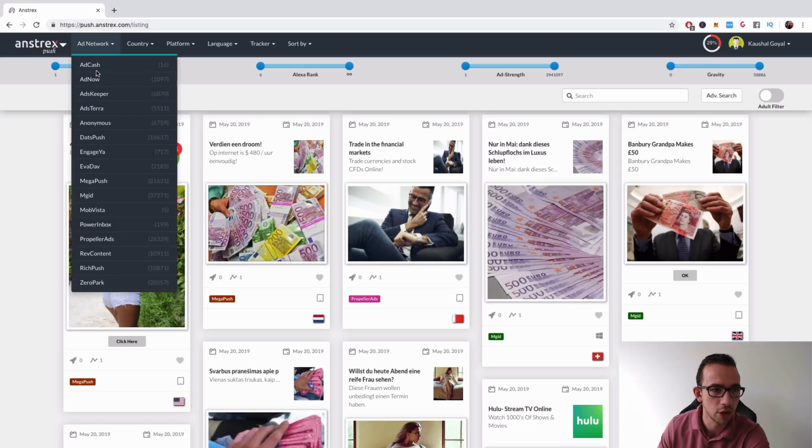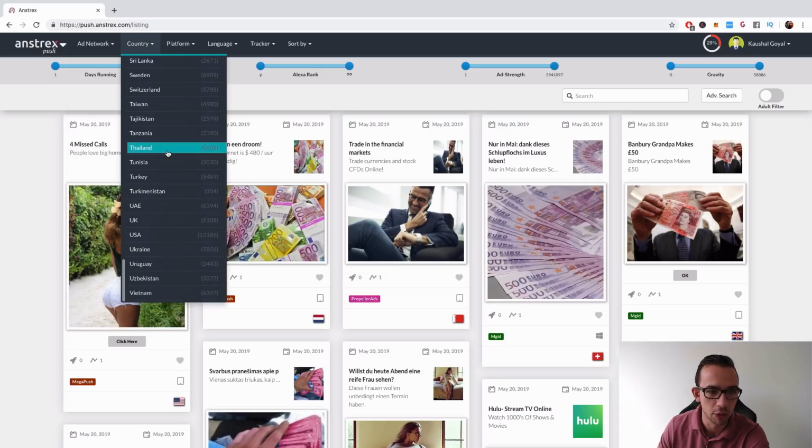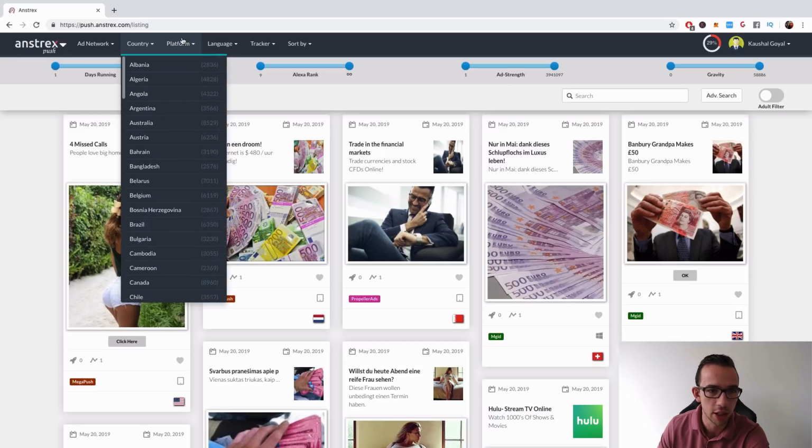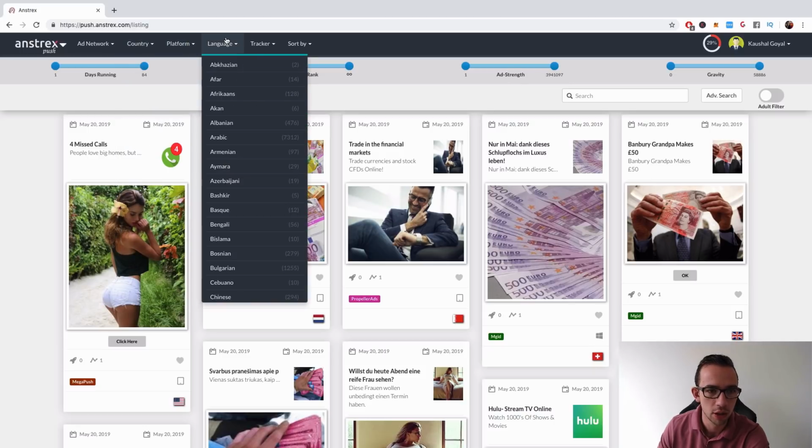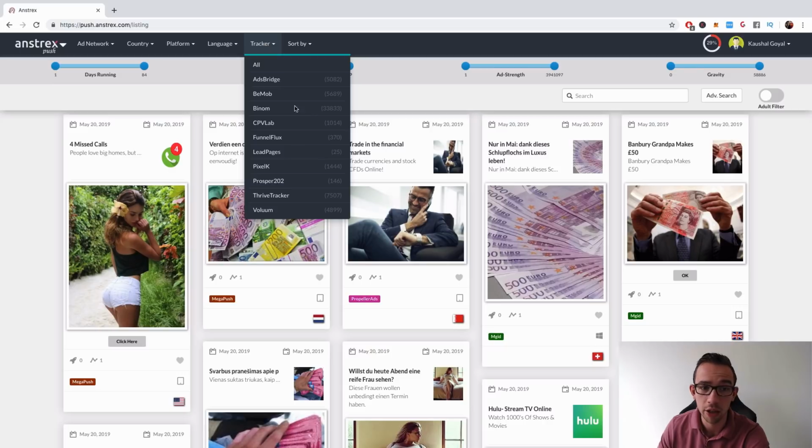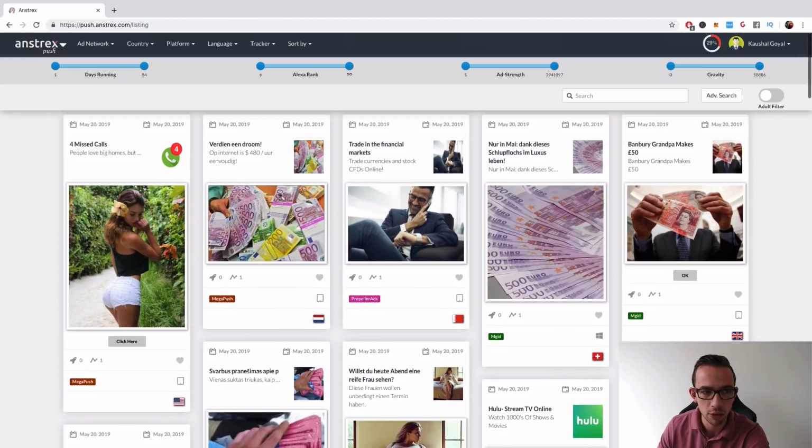So drop down, yeah. So they have AdCash, AdNow, AdKeeper, AdStera, Anonymous, DeadPush, Engageya, Evadav, or whatever it's called. MegaPush, MJet, Vista, Power Inbox, Propeller Ads, RefContent, RichPush, and ZeroPOC. Based on the volume, they have quite a bit of ads in there. Based on country, well, I would assume they support every country. Yeah, the platform, the language, tracker used. That's interesting.